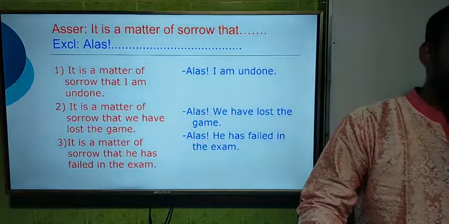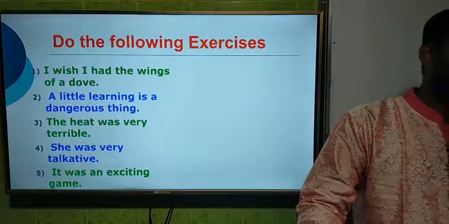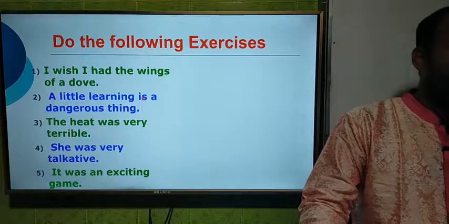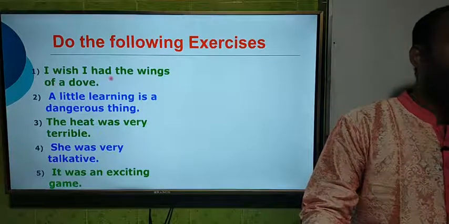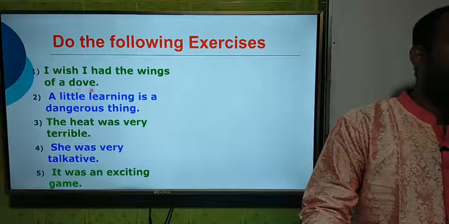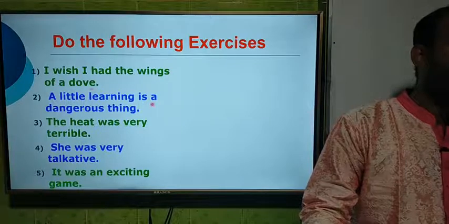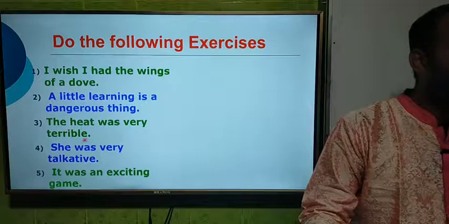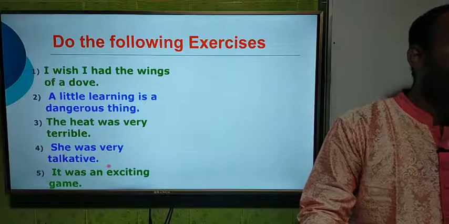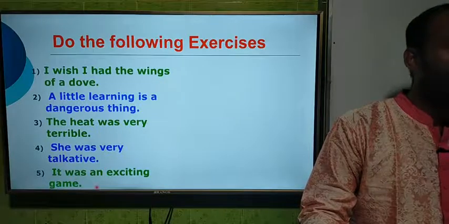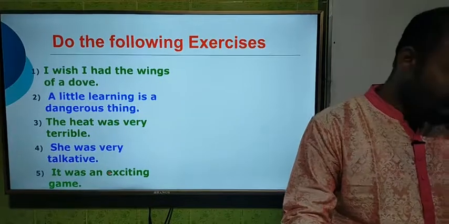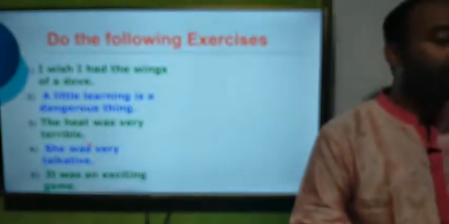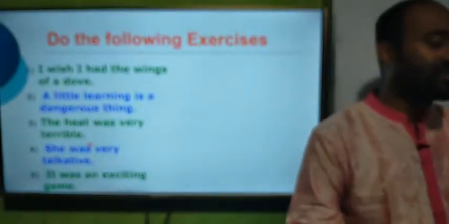So look at the screen. Here I have written down 5 questions. I wish I had the wings of a dove. Second one, a little learning is a dangerous thing. Third one, the heat was very terrible. Fourth one, she was very talkative. And last one, it was an exciting game. So dear students, here are 5 sentences with different kinds of rules, and we have to use those rules to make them into exclamatory.